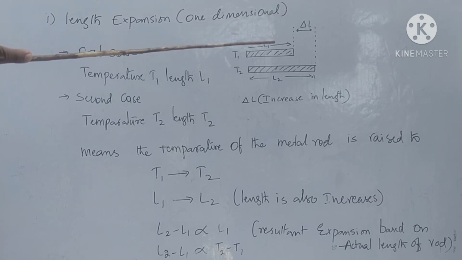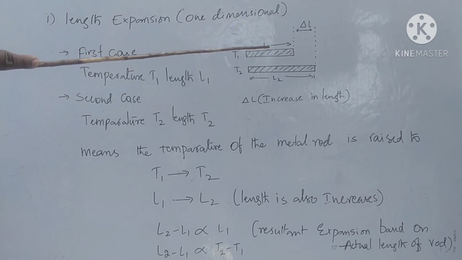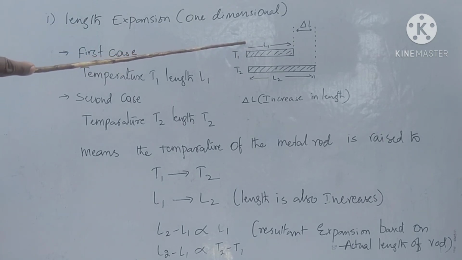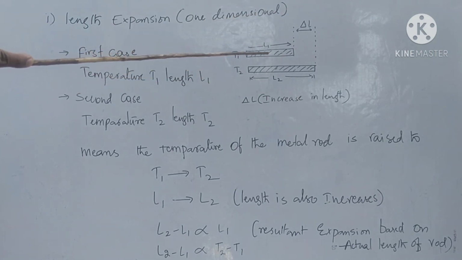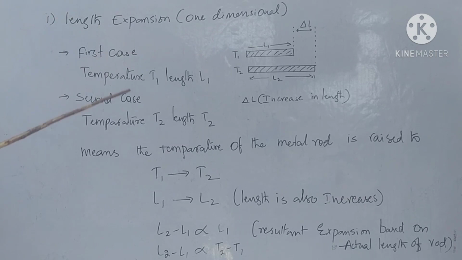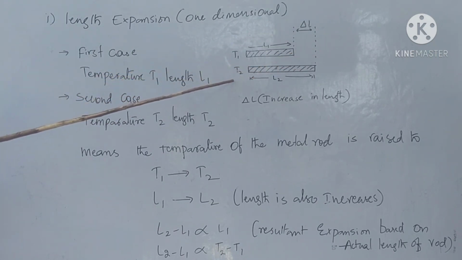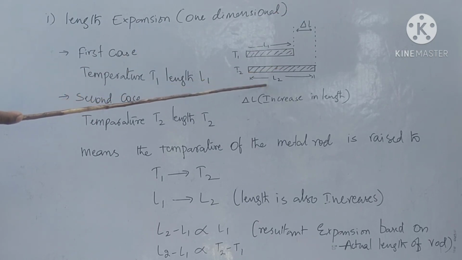In the first case, temperature is T1 and length is L1. The length of the iron bar is L1. So, the temperature of this bar is T1. Here, temperature is T1, length is L1 in the first case. In the second case, here temperature is T2. The iron bar temperature is T2 and length of the iron bar is L2.